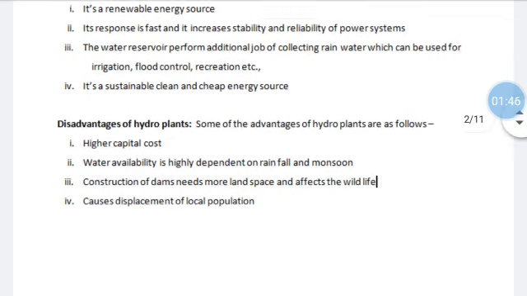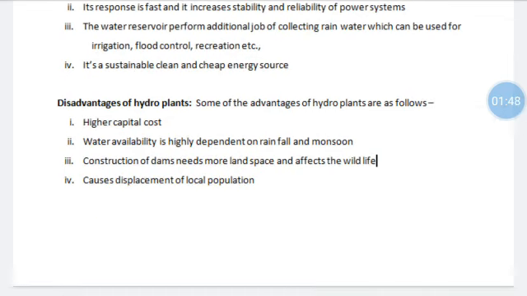The various drawbacks of hydroelectric power plants are: it has a very high capital cost, water is dependent mainly on the rainfall, it also occupies more space, it affects the wildlife, and it causes the displacement of local population.